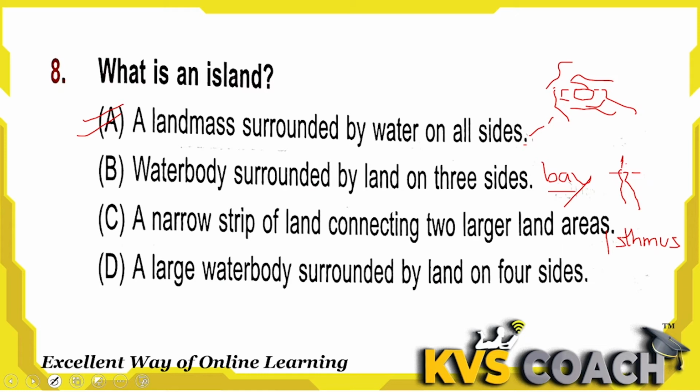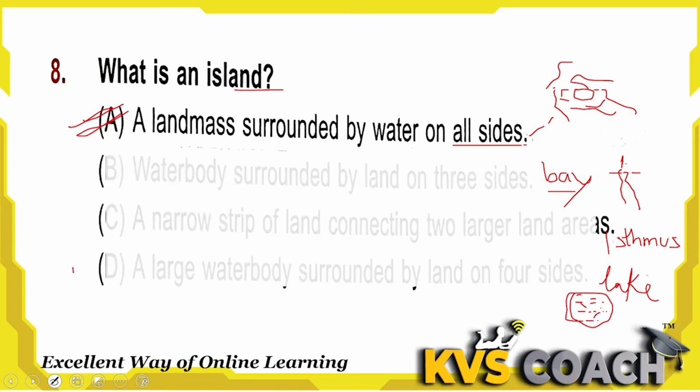Okay. Fourth one is a large water body surrounded by land on four sides. When a large water body is surrounded by land on four sides, meaning on all sides there is land and in the middle there is water, if it is a large water body, then it is called a lake. Option D. But the right answer is an island, a landmass surrounded by water on all sides. Option A is the right answer here.